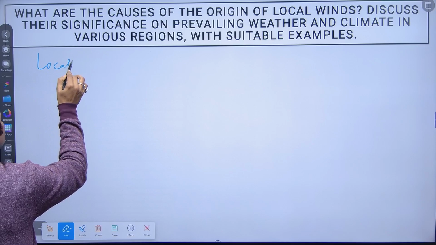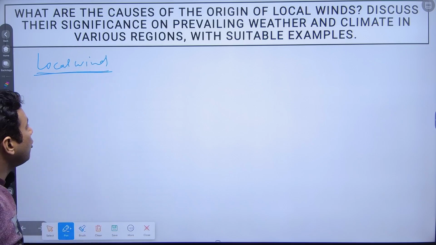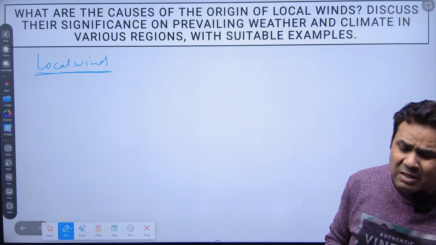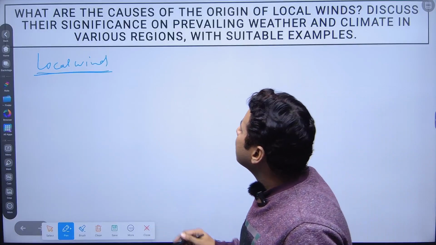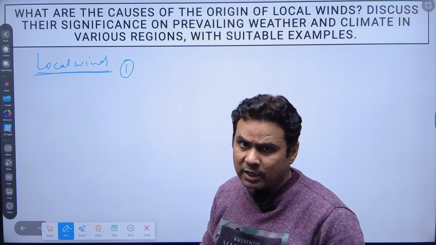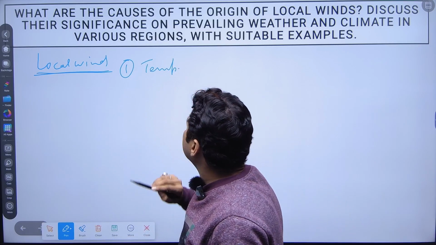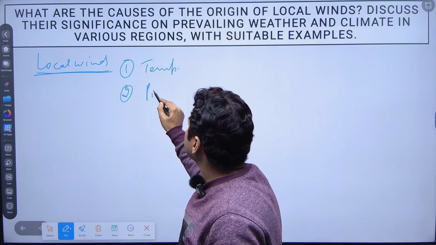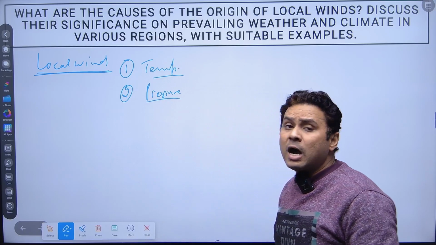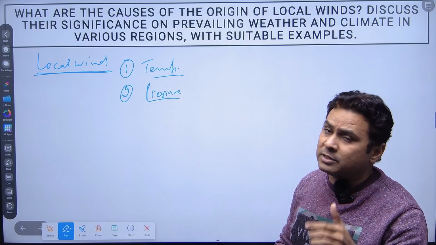Now we'll talk about local wind. I had just given you the background of this question. Now we'll directly focus on the local wind, how the local wind forms. The local winds are influenced by a few factors, right? The first factor is the temperature and the second is the pressure, right? Now, how the temperature plays an important role and how the pressure plays an important role, I will discuss.